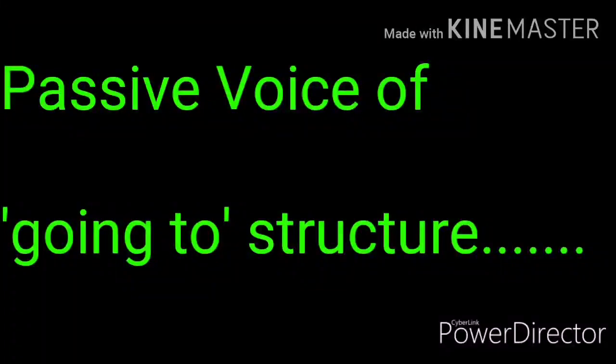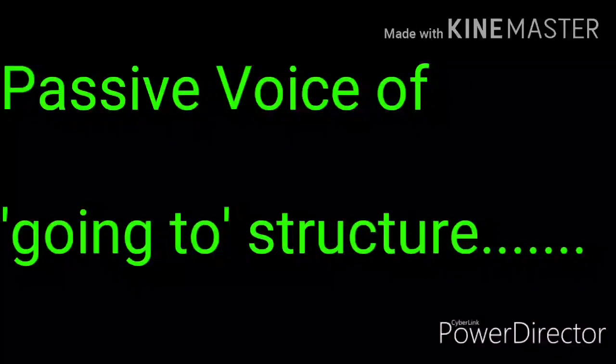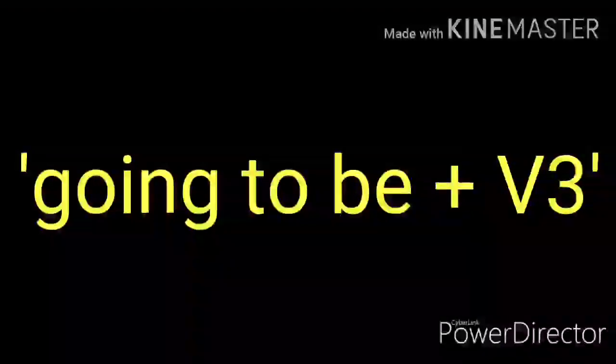Passive voice of going to structures. In sentences we will see subject plus be plus going to plus first form structure, like I am going to play cricket. There is going to plus first form plus object. In such kind of structures, after to we put be plus third form.